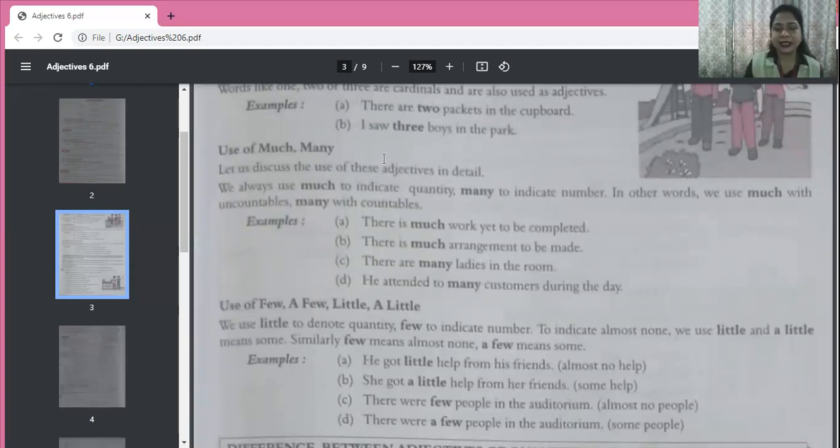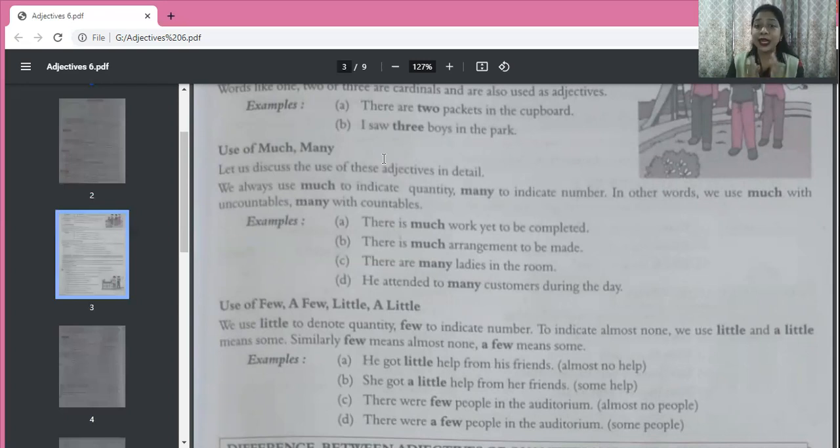Now, what is the difference? Much, what did we say? Adjective of quantity answers the question how much. Adjective of number answers the question how many. So, many stands for countable nouns and much stands for uncountable nouns. Have you got it now?